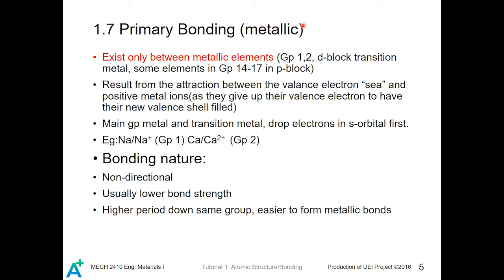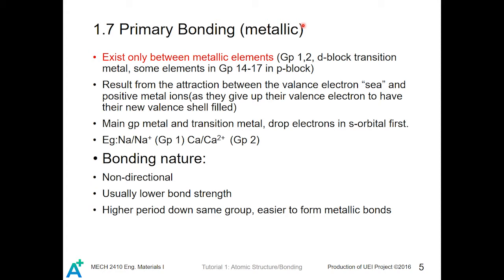As the number of electrons in the valence shell is very few, when the atoms try to give off these valence electrons, their inner shell is already fully filled. Just by giving out these extra electrons, they can achieve the stable shell structure. And therefore, for a large quantity of these metal atoms, they will form a valence electron sea. The electrons come from those valence shell electrons, and the metal atoms become positive metal ions.